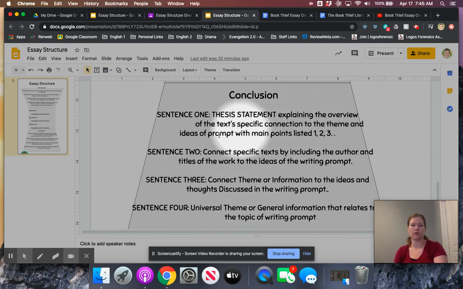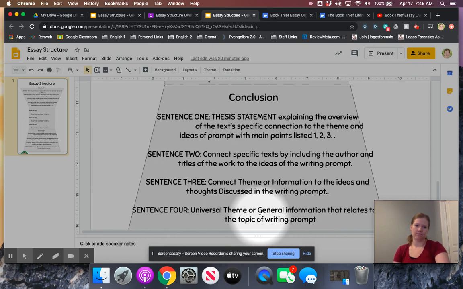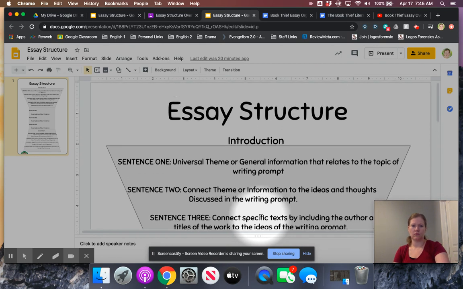So you're going to restate your thesis, revisit the idea of those two characters or those three events, revisit the idea of how the author, how Markus Zusak in The Book Thief, was doing stuff with that theme. Again, you're backing out, revisiting the keywords and the key ideas that you did in the beginning. So just a review of that.